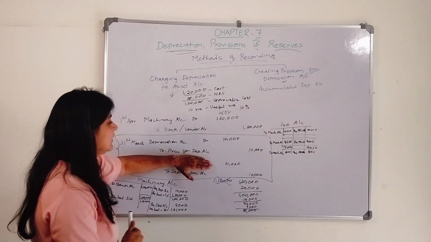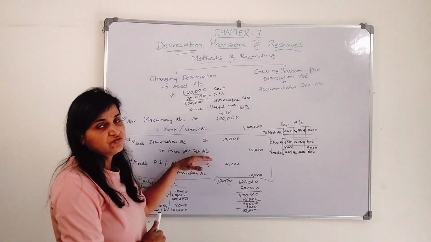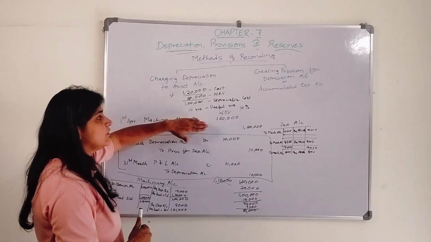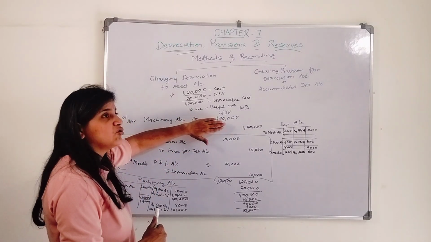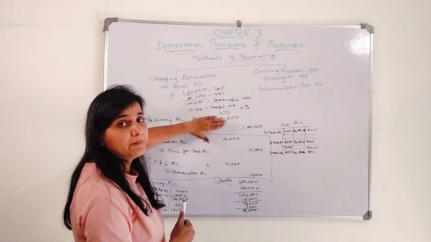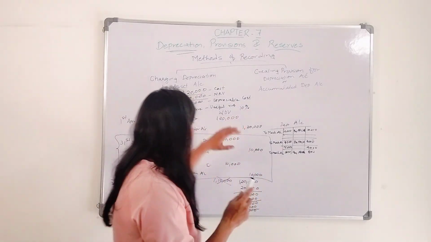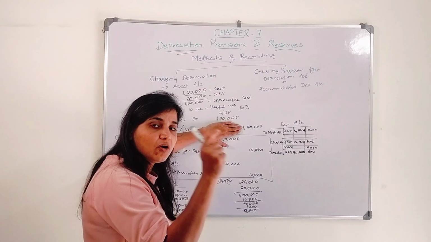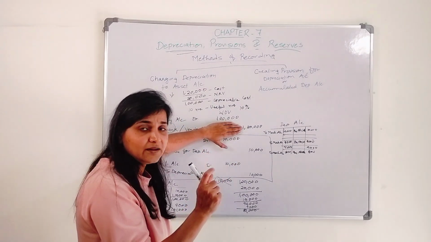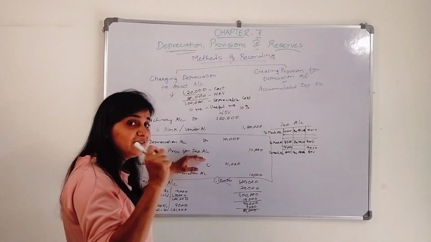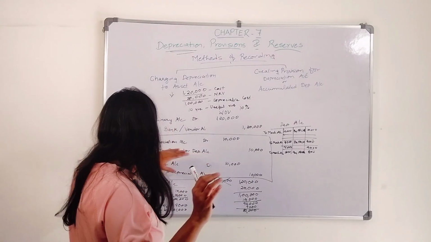We will create another account which is known as provision for depreciation account, which means the asset will always be shown at its original cost, at the original price at which they purchased an asset, right? Okay, so the asset will always be shown on the asset side as 1,20,000. We are creating a next account, provision for depreciation, where it will be shown, I will tell you.